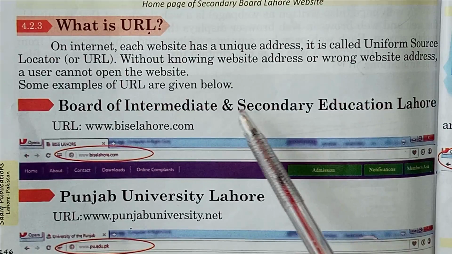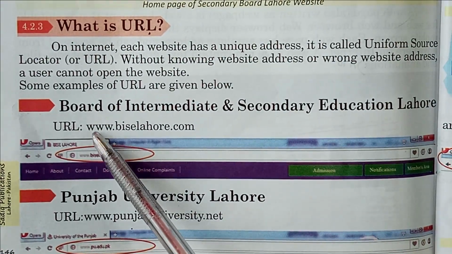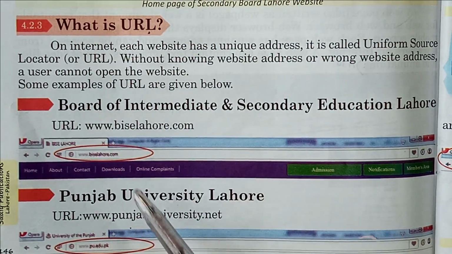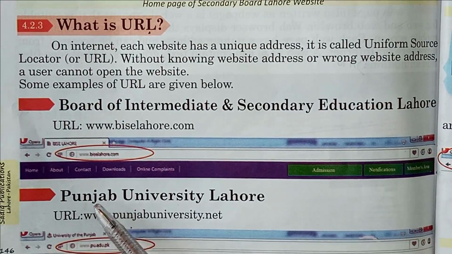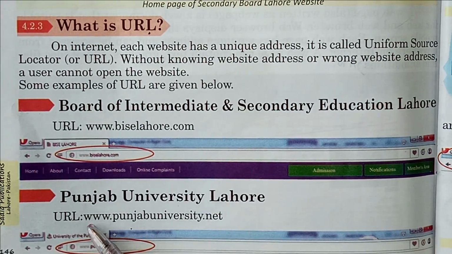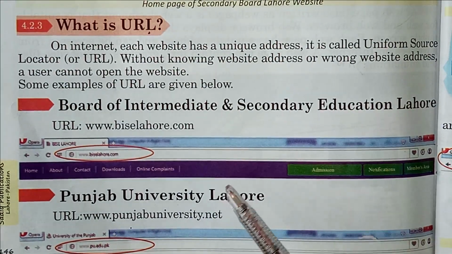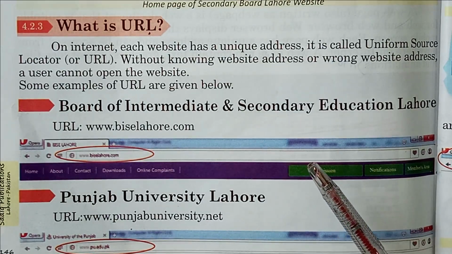Board of Intermediate and Secondary Education Lahore. The URL is www.bisclahore.com. In the browser you can see. Another example of URL is Punjab University Lahore, www.punjabuniversity.net. Students, it stands for Uniform Resource Locator, URL.